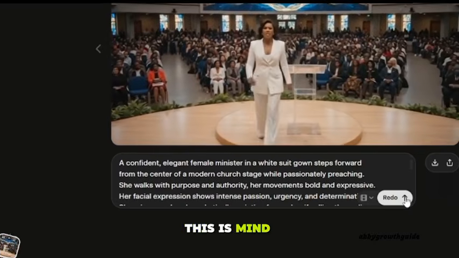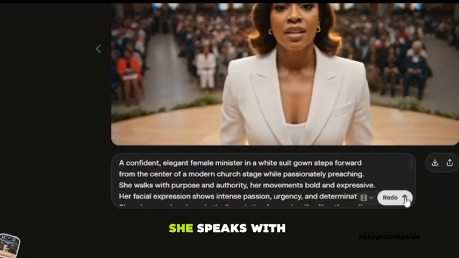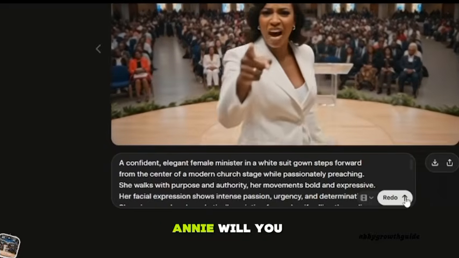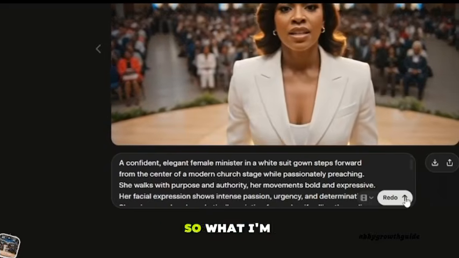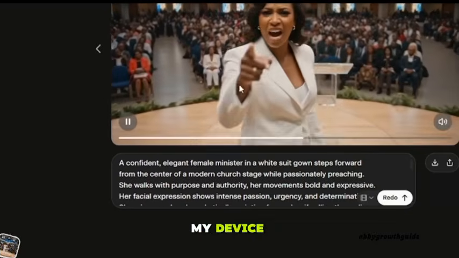This is mind-blowing. You can see the minister steps forward from the stage. She speaks with authority and she is so energetic. Hardly will you take her for an AI. So what I'm going to do next, I'm going to download this into my device.